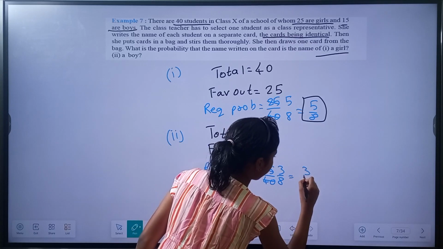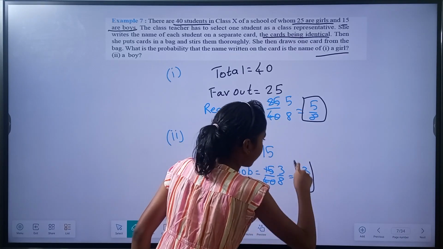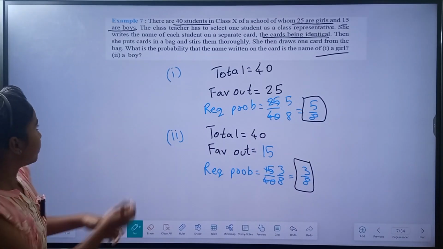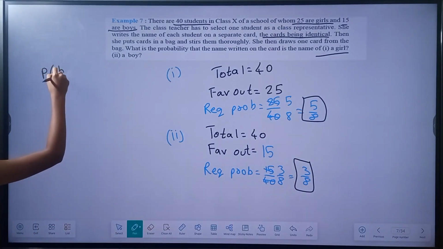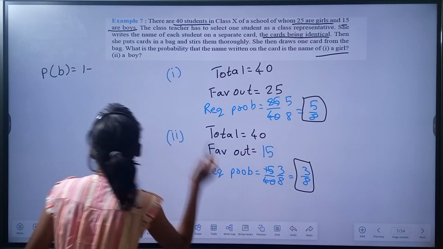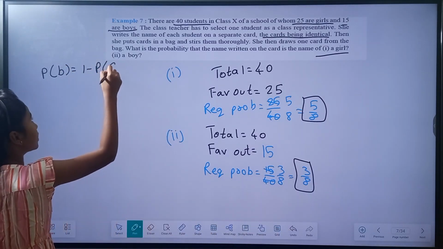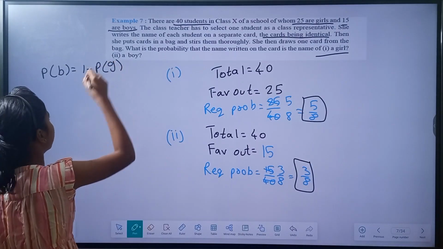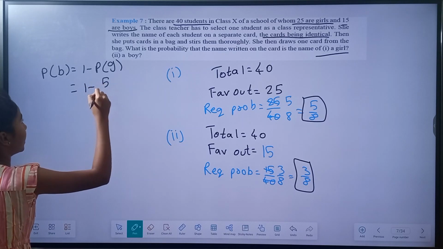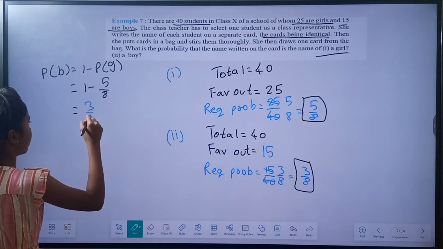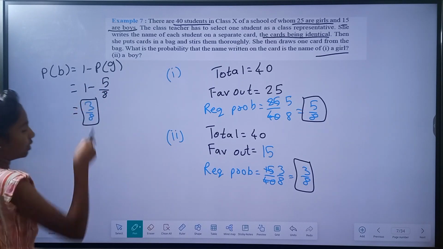Or we can calculate this like P of getting a boy equal to 1 minus P of getting a girl, because these two are the only events. So 1 minus 5 by 8 is also equal to 3 by 8. Okay.